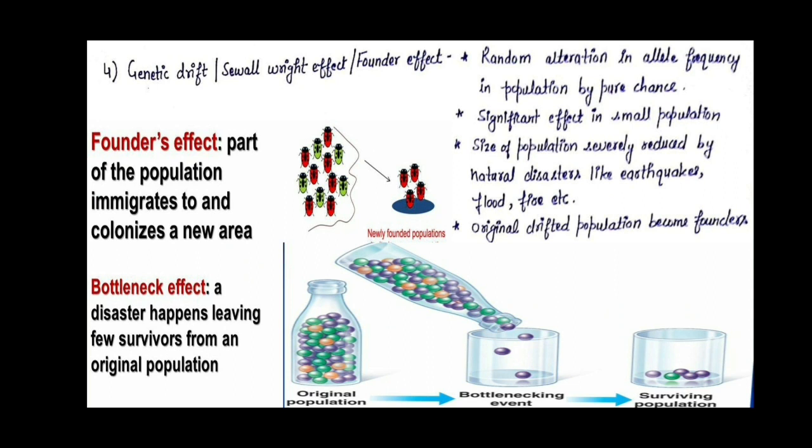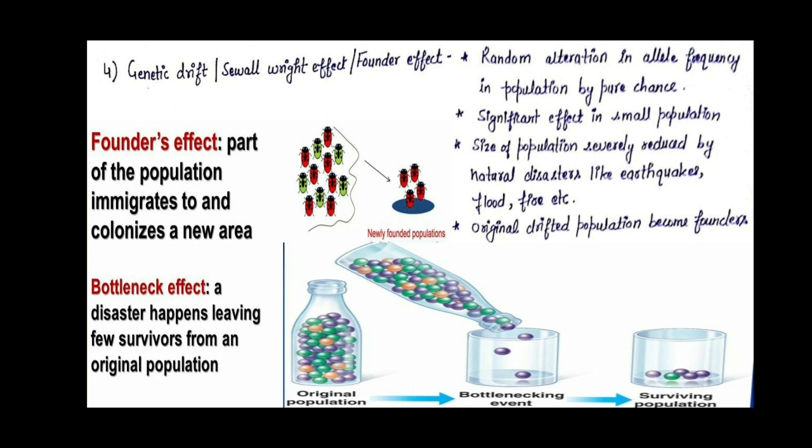And why is it called a bottleneck phenomenon? Because this disaster leaves few individuals from an original population, and as we are saying, it is a pure chance phenomenon that depends on the luck of the individuals who are going to survive. It is not predetermined which individuals are going to survive.